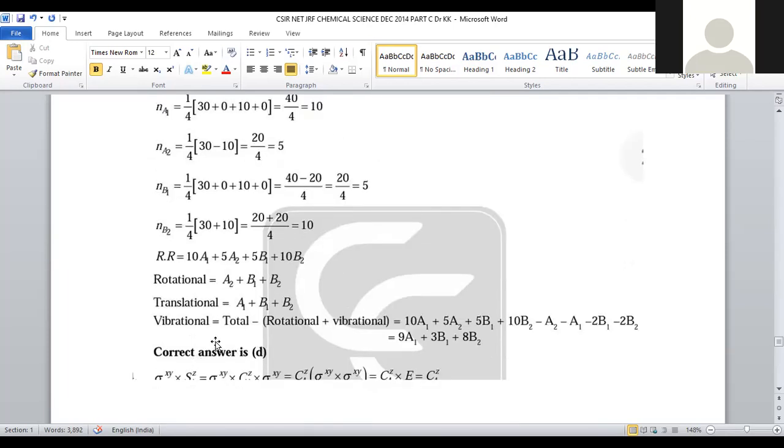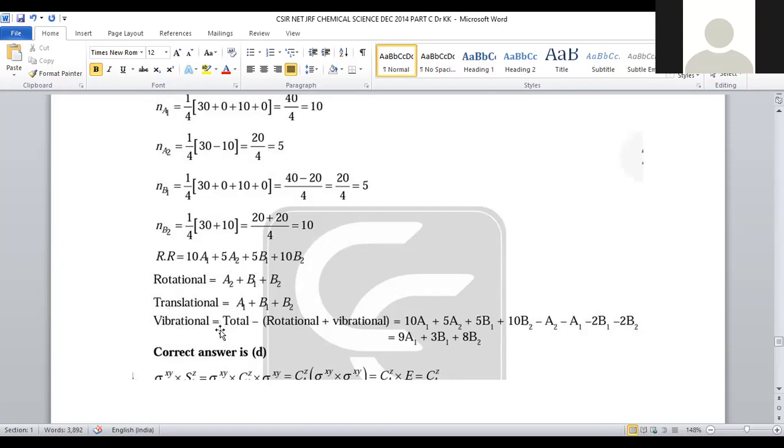Now, what is the requirement? How many IR active modes are there? In order to calculate IR active modes, these are the total possible modes. Now, rotational modes are given by A2 plus B1 plus B2. Translational modes are given by A1 plus B1 plus B2. Rotational A2 plus B1 plus B2. Translational A1 plus B1 plus B2. These are the empirical formulas.